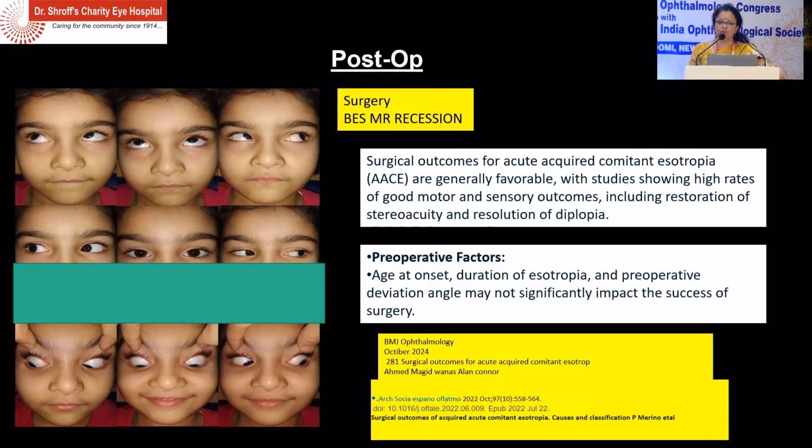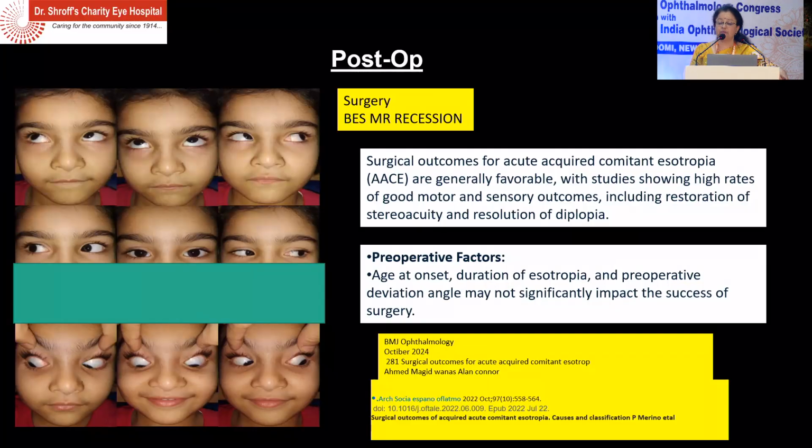So in this case, it's simple. You do both eyes medial rectus recession, but wait for 3-4 months. Do not jump to surgery, especially in a case of acute comitant esotropia. You have a child with diplopia, so you're not losing anything. But wait for some 3-4 months before you plan a surgery.